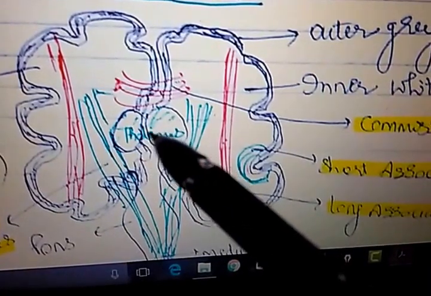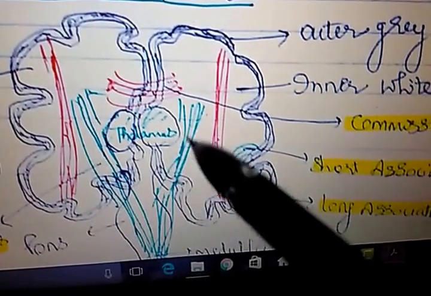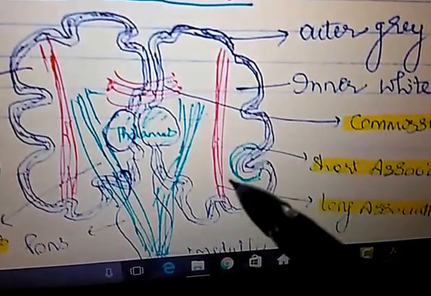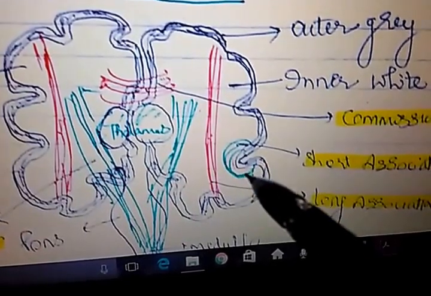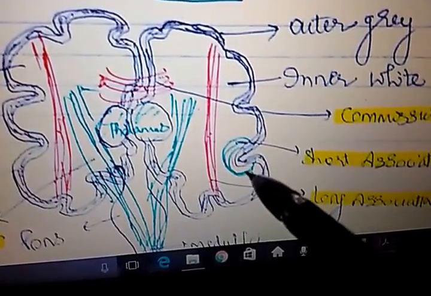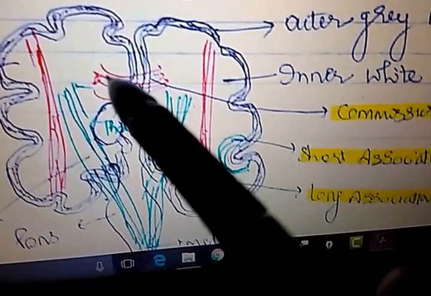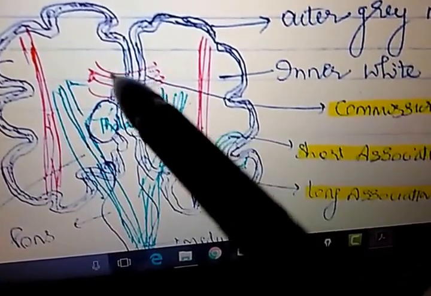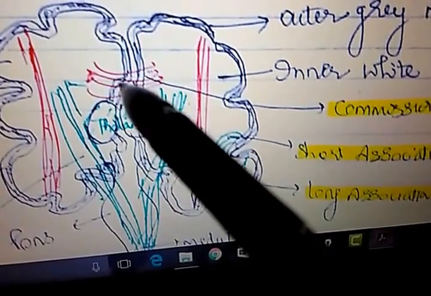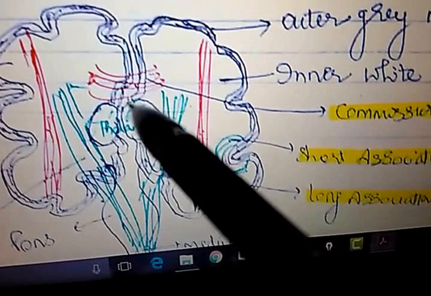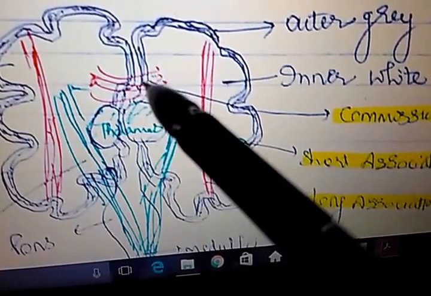In between there is thalamus, you know, and as you can see, first of all, there are these red ones. These are the long association fibers. These are the arcuate fibers or the short association fibers. And here you can see some fibers. They are joining the corresponding parts of two cerebral hemispheres. These are called commissural fibers. Do you know about corpus callosum? That is the largest commissural fiber.